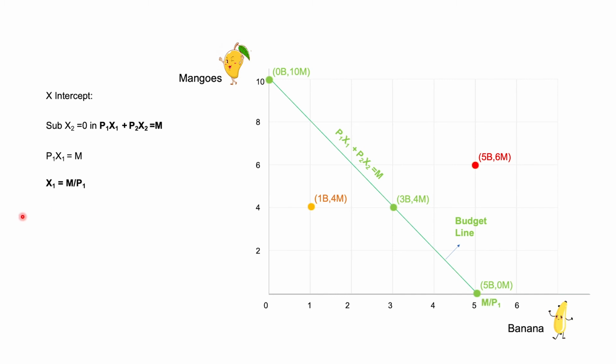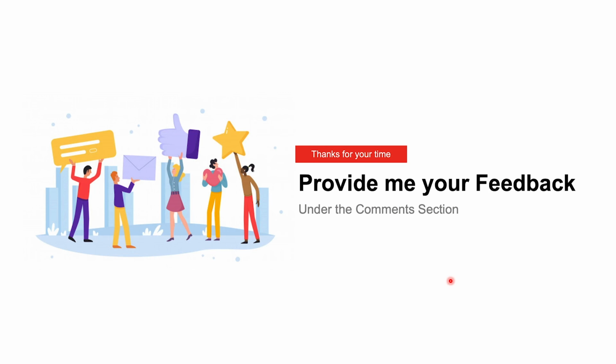Fine. Now just do how to find y-intercept on your own. How to find that? So you have to substitute x1 is equal to 0 in this equation. So if this becomes 0, then P2 x2 is equal to m, which means x2 is equal to m by P2. So y-intercept is m by P2, x-intercept is m by P1, right?